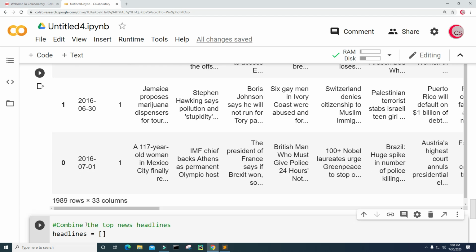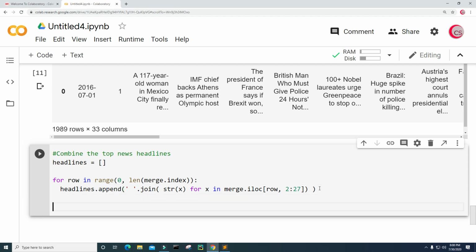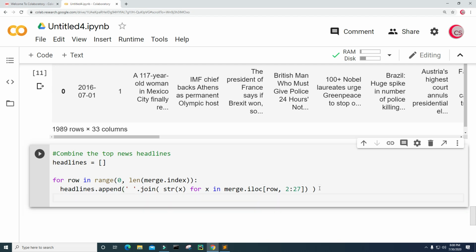No, I'm sorry, from column 2. Yes, so from column 2 to the 27th column, because there are 25 news headlines. So 25 plus 2 would be 27. All right, so I think that would work. I think that looks good. I'm just going to run this.